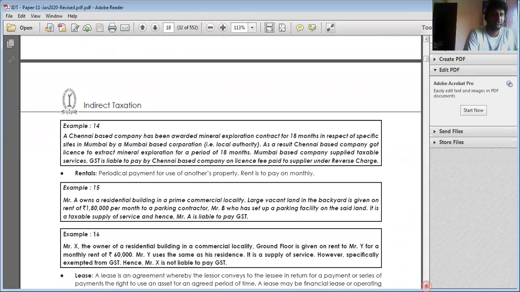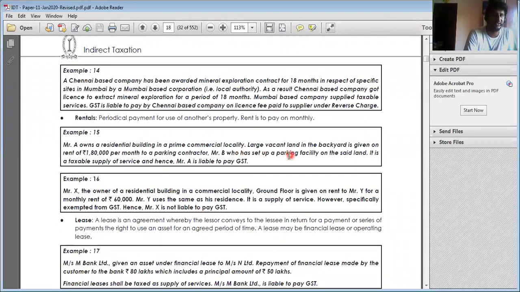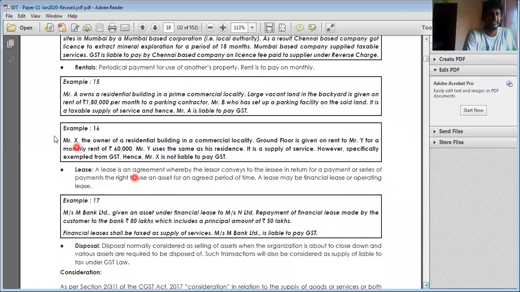Okay, rent is also a form of supply. If I'm providing a commercial building, then it is considered as supply. There is some exempt supply: if you're providing a residential complex, then it is not regarded as taxable supply. That we'll see later under exempt supply. Next, Mr. X is the owner of a residential building in a commercial locality. The ground floor is given on rent to Y for rupees 60,000. Y is using it as a residence. Residence is subject to exemption, which is not taxable. That we'll see later in exempt supply.